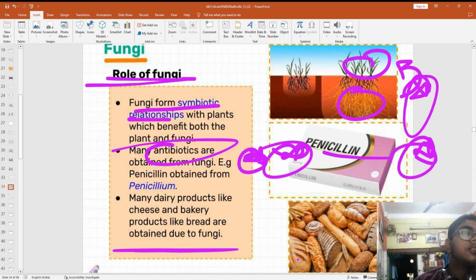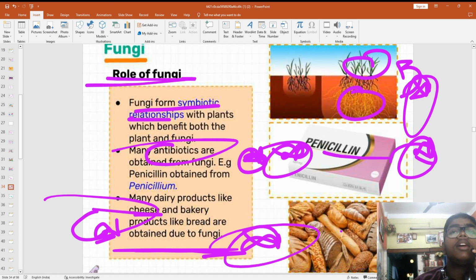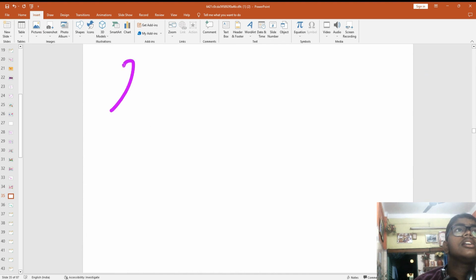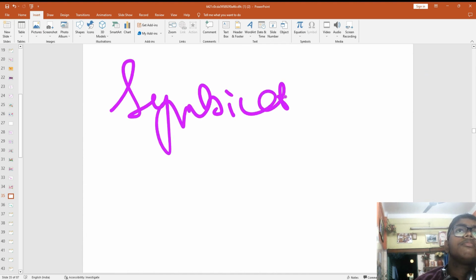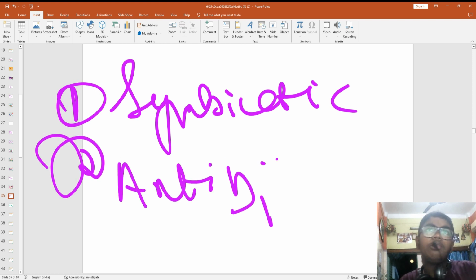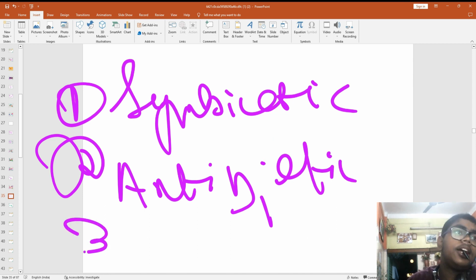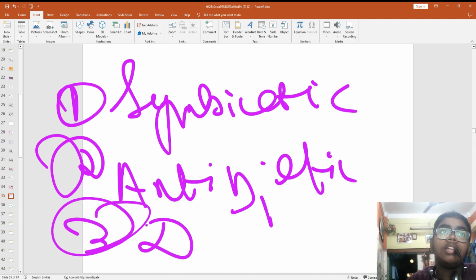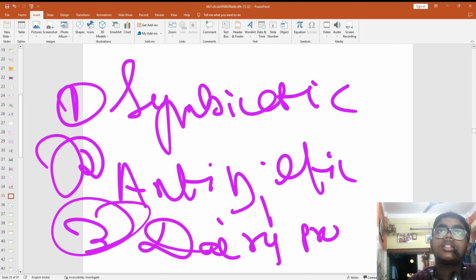And dairy products like bread, dosa, have you eaten dosa? All these things are made because of fungi. The cheese, curd, these are all made because of fungi. So three uses of fungi I'm writing: first, symbiotic relationship; second, antibiotics; and third, that it is used in making dairy products.